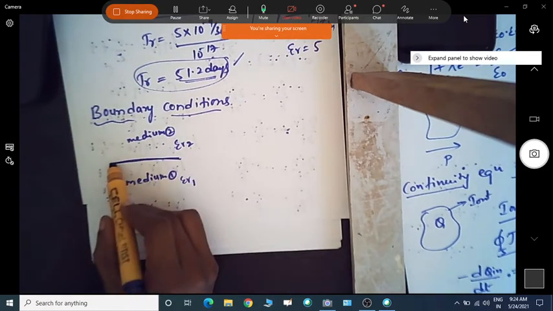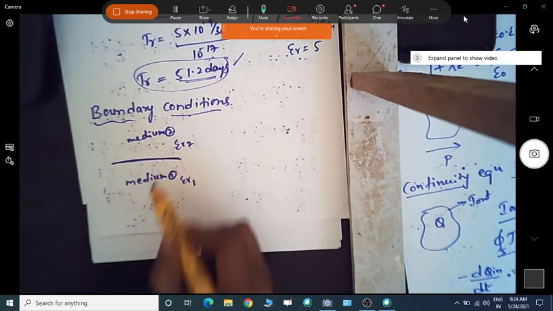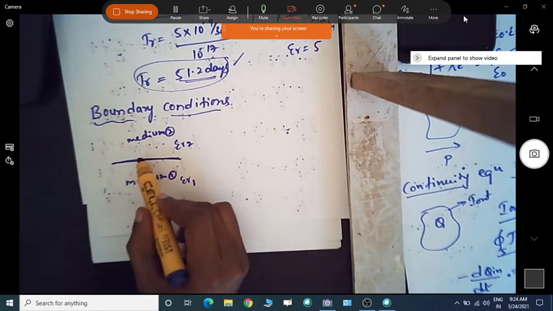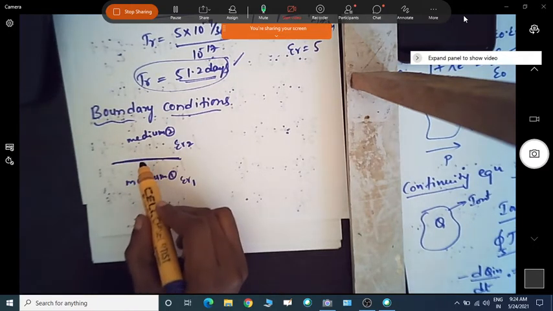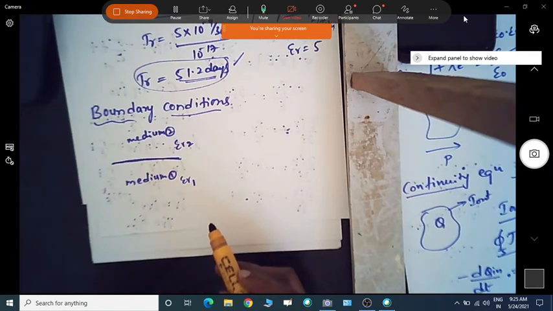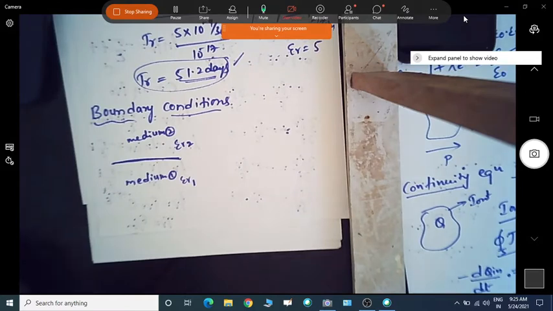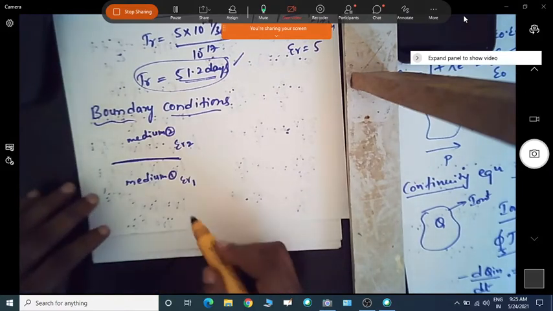Because this is a boundary between the two media, the conditions to be satisfied by the field quantities are called the boundary conditions. There are many different boundary conditions for different mediums.